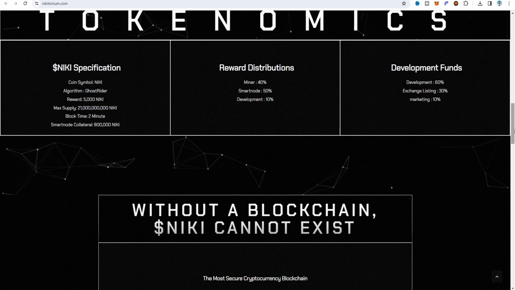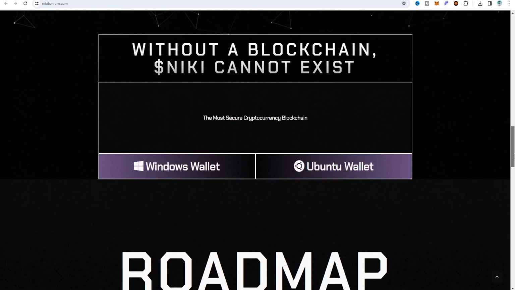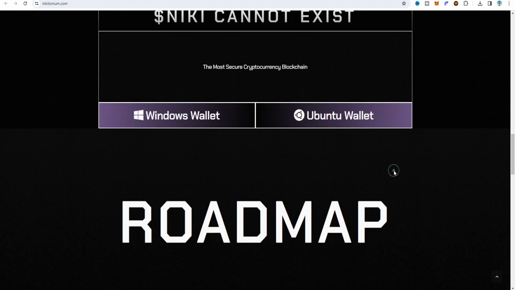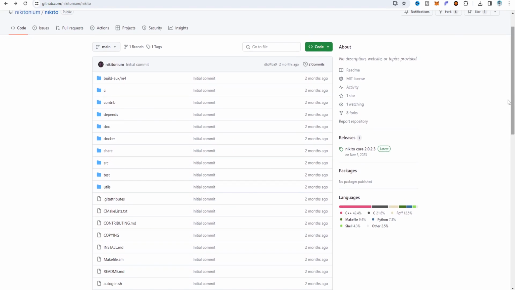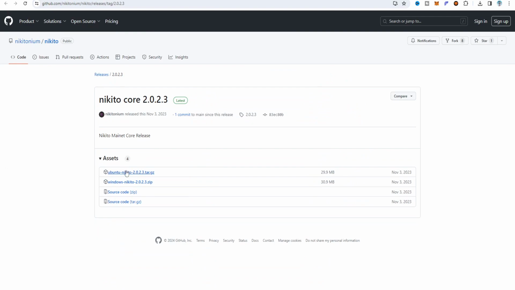So without a blockchain, Niki cannot exist, and there are two wallets, on Windows and Ubuntu. If I click on the GitHub site, you can also get the wallet from there. And here is the Nikito code, version 2.0.2.3, the latest version available. If I click on that, here we can see this is the Ubuntu wallet, this is the Windows wallet, and this is the source code. You can check which one is available.